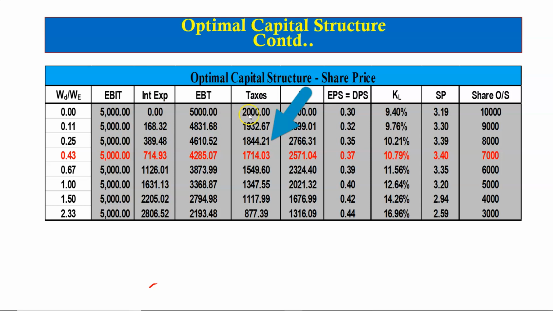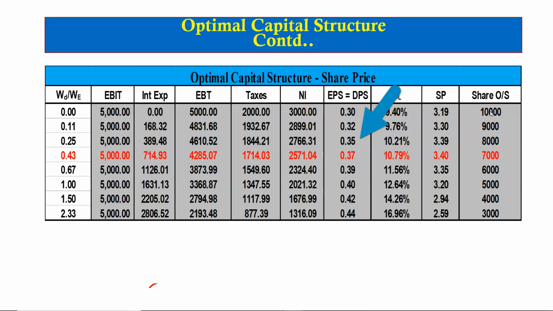Taxes are 40%, so 40% multiplied by EBT. So this column is 40% multiplied by this column. Net income is then earnings before taxes minus taxes. So we have net income here. And as we know that the company will pay all its earnings as dividend, so the net income that is in this column, all of it will be paid out as dividend. So earnings per share, which will also be equal to dividend per share, is net income divided by the number of shares outstanding.